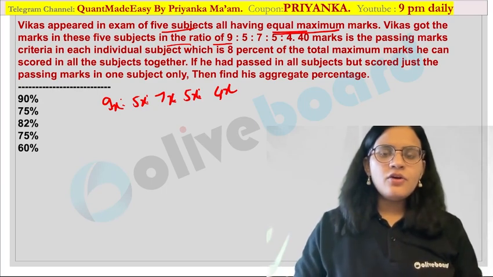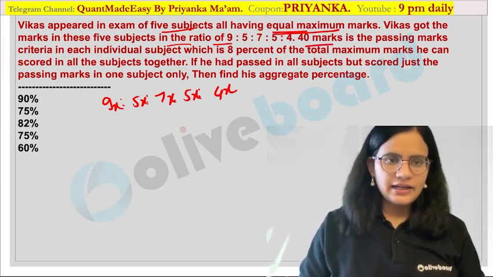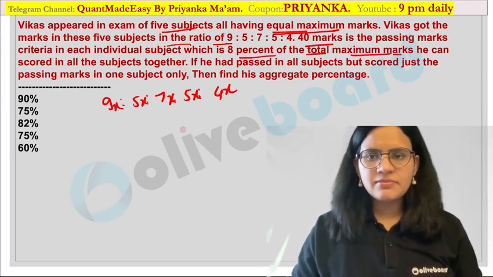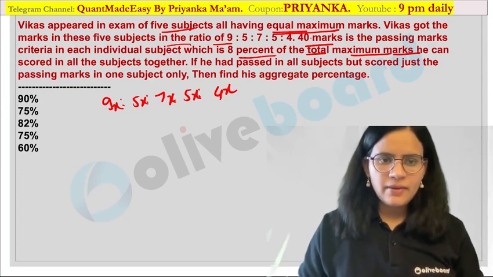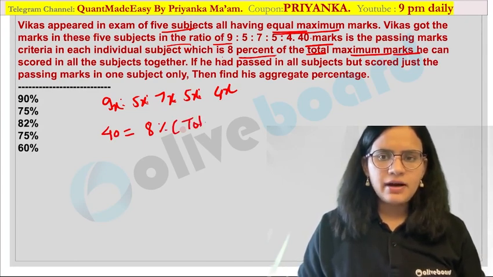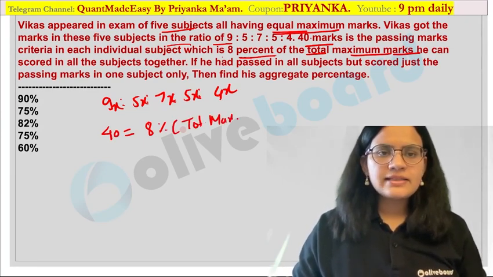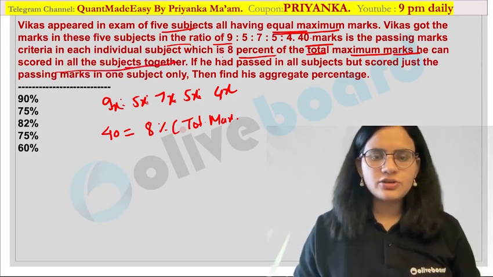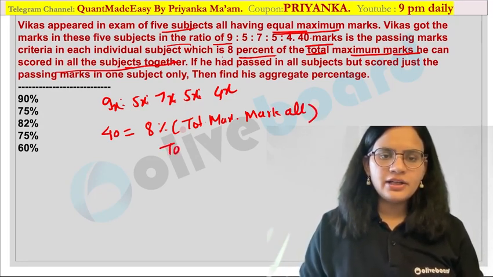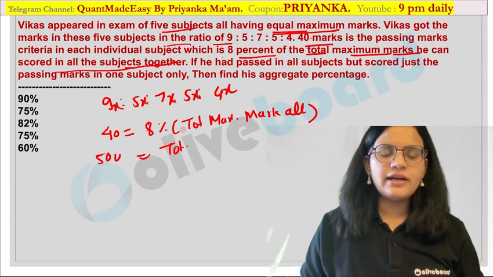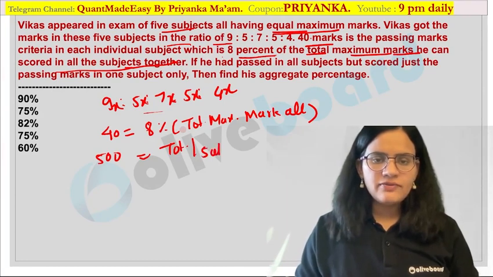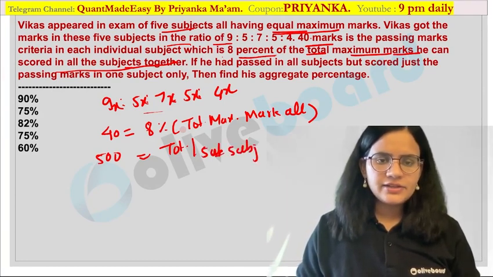Now what is said over here? 40 marks is the passing marks criteria in each individual subject, which is 8% of the total maximum marks. Are you getting it? So 40 marks is nothing but 8% of the total maximum marks he can get in all the subjects. So if I calculate the total maximum marks, what would be the value? 500 would be the value in all the 5 subjects. Everybody is getting it?